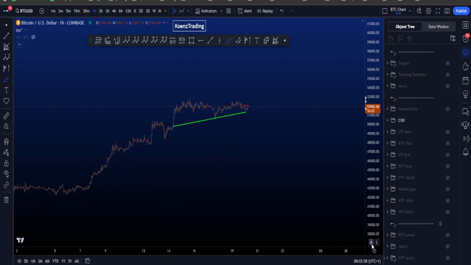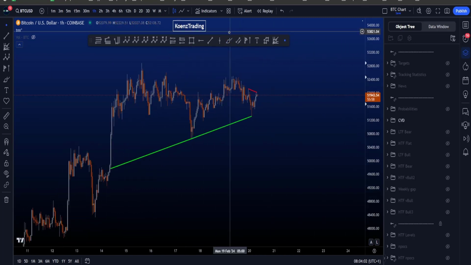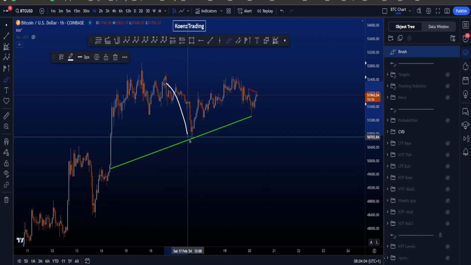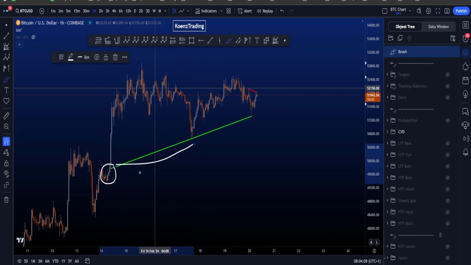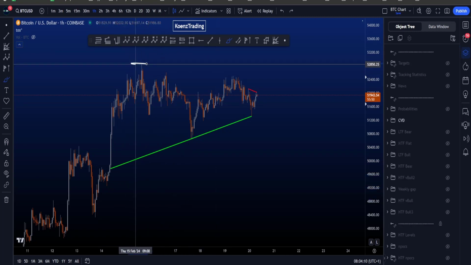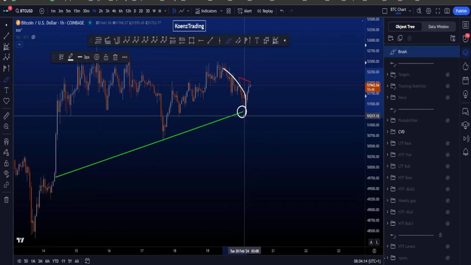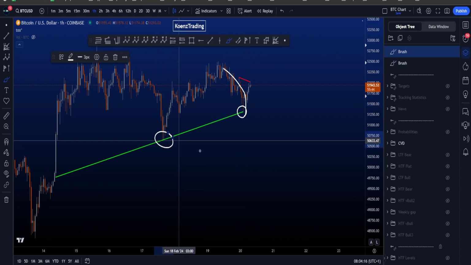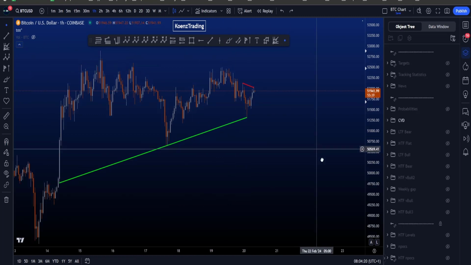On the 1-hour time frame, we do have some CVD divergences. We have bullish CVD divergences here. When price came to the downside, we have bullish CVD with an order block on the 30-minute here. Higher low in price, lower low on the CVD. Target is the high. But also here overnight, price moving to the downside and with this low created bullish CVD divergences. Higher low in price, lower low on the CVD.